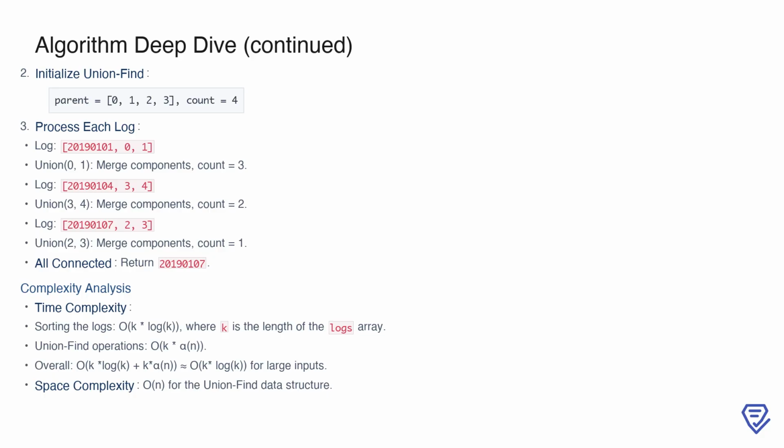The algorithm is efficient, with the time complexity dominated by the sorting step, which is O(k log k), where k is the number of logs, and the nearly constant time union-find operations. The space complexity is O(n), as the union-find structure requires storage proportional to the number of nodes.